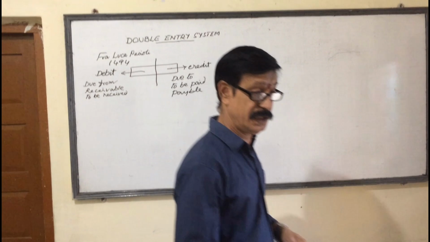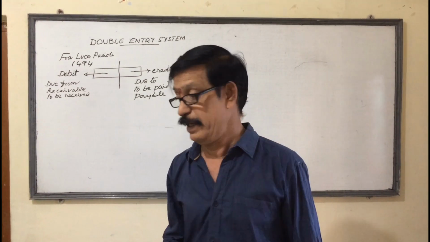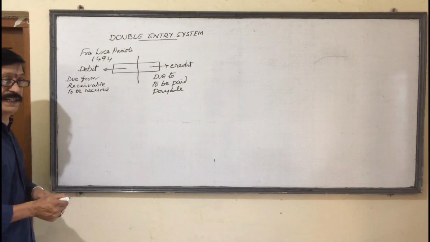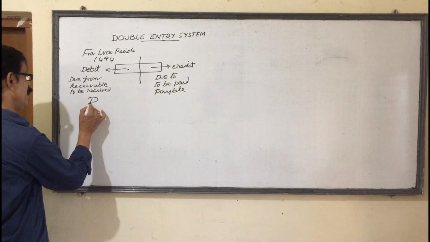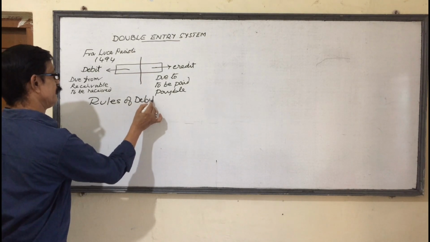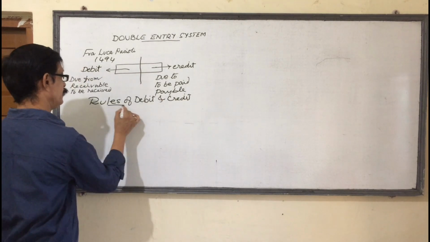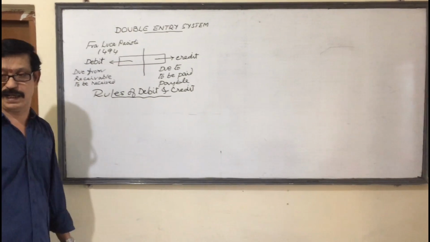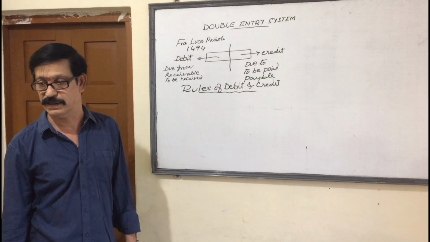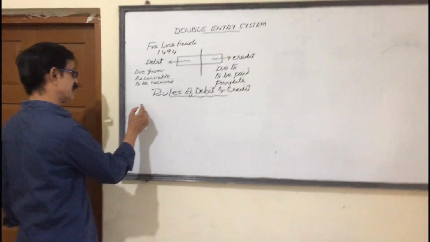Once again, last and final. Debit means we have to receive. Credit means we have to pay. Based on these meanings, 3 rules are derived, which are called rules of debit and credit. These rules are also famous by the name golden principles of accountancy. Here, there are 3 rules.